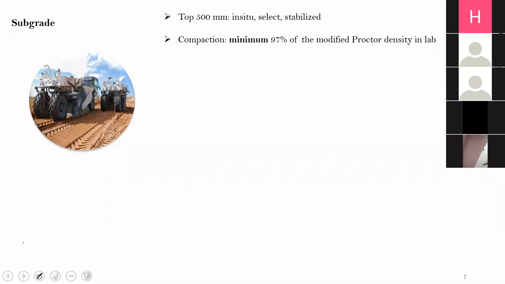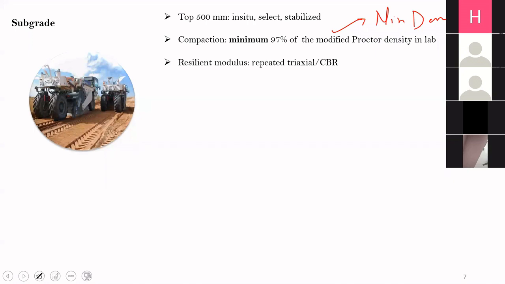Now this subgrade, ideally, should be compacted to a minimum of 97% of the modified Proctor density in the lab. So for the soil sample which you are using, first you will do a modified Proctor test in the lab. You will find out the maximum dry density, and at the site, you should compact the subgrade to at least 97% of that density which you have achieved in the lab, at the optimum moisture content. Now, what properties are desired apart from compaction? So a minimum density requirement is there.